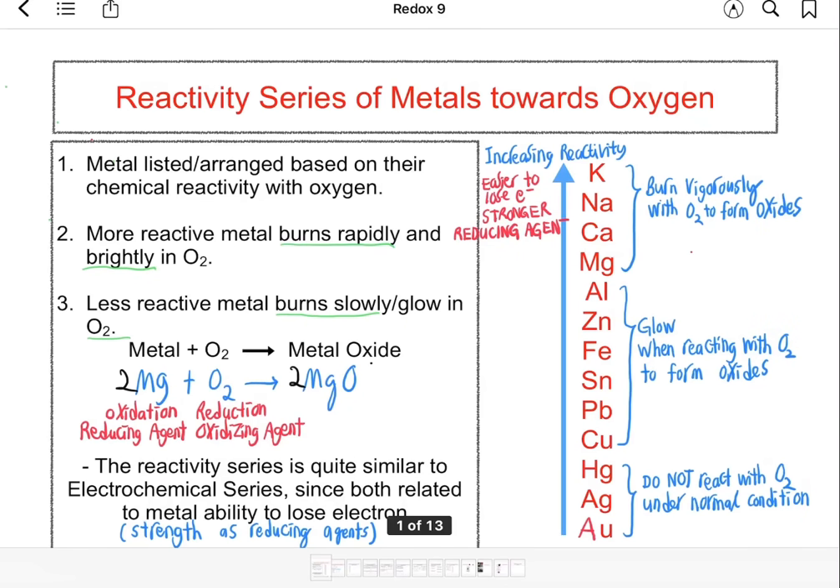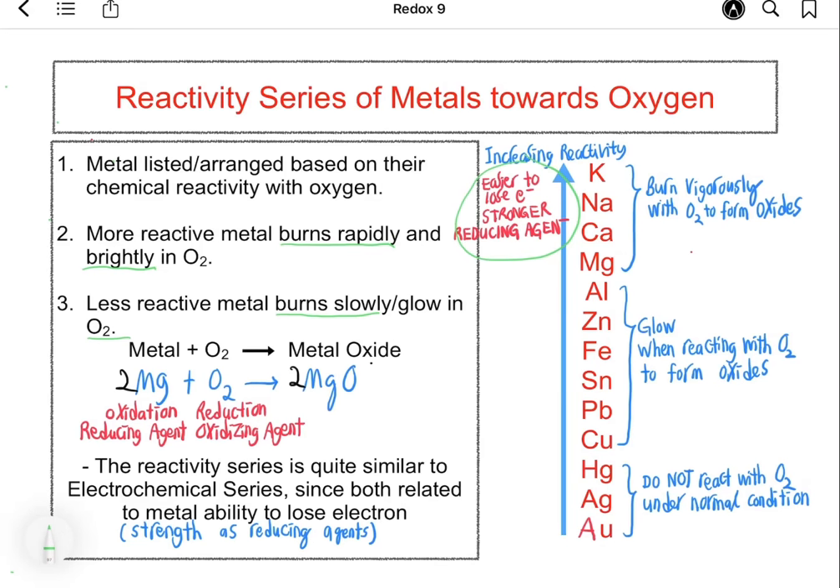The reactivity of metal with oxygen is closely linked to its power as a reducing agent. Note that the metal at top of the series easily lose their electron. These metals are good reducing agent. On the other hand, the metal at the bottom of the series are poor reducing agent, as they do not release their electron easily. Therefore, the reactivity series is also a list of metals according to their strength as reducing agent.